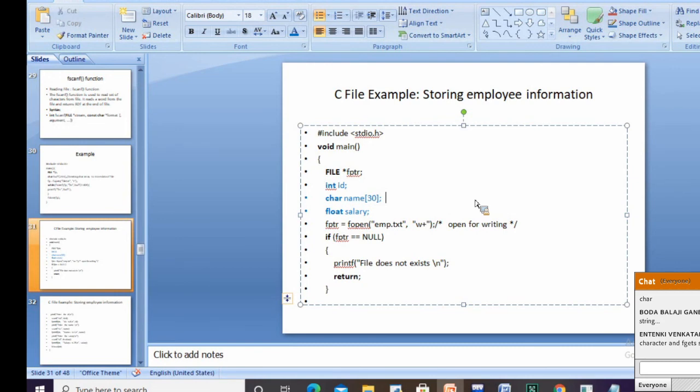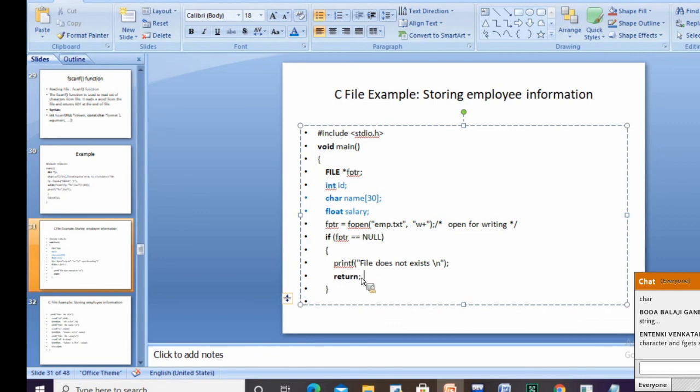See, W plus I have written. That means if the file is not existing, then it is going to create that particular file. Clear? It is going to open that particular file here. Then we are checking file pointer is equal to null. That means if the file does not exist, then it will stop.